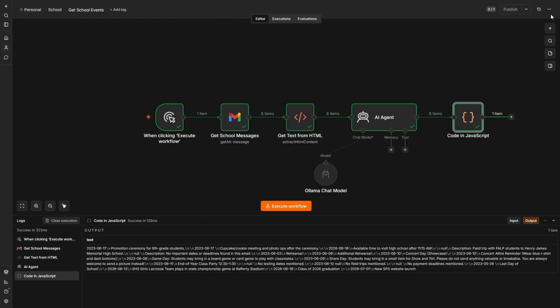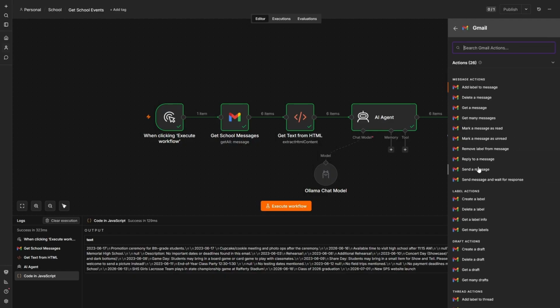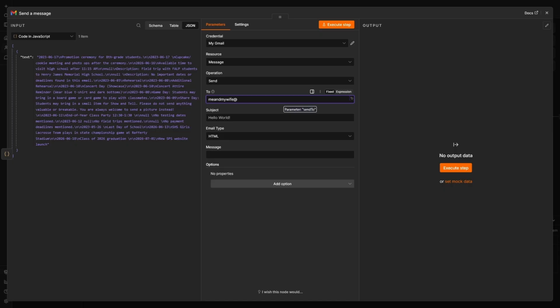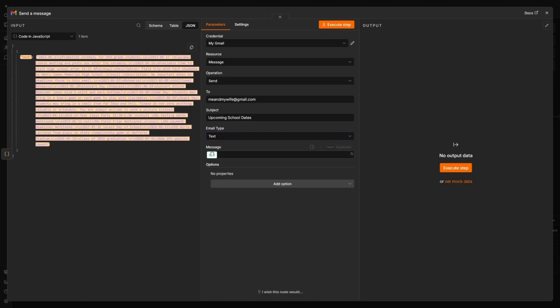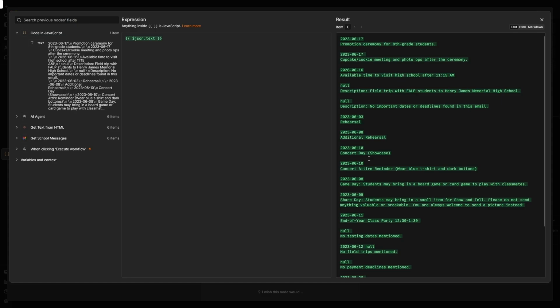So we consolidate all of those together into one so that we can send one consolidated email, because that's our end goal here. So I'm going to go ahead and go back into the Gmail and then send a message. And go ahead and add the information about the email, where to send it, subject line, and our email type is going to be text because we just have plain text here. And when we put this in here, we'll see exactly what our data is going to look like inside of our email. So as we can see, it lists out each day that it found and puts it in here.